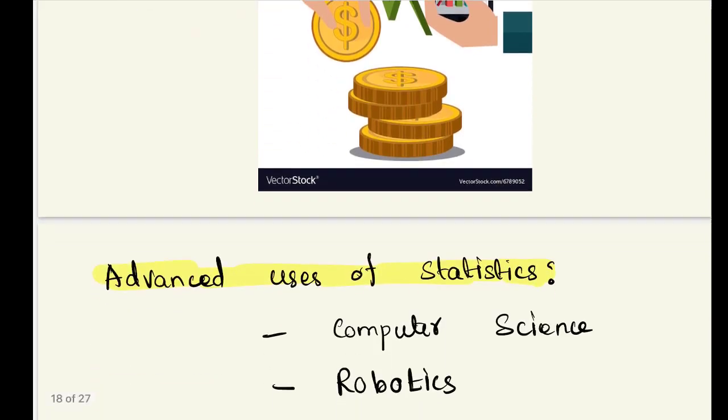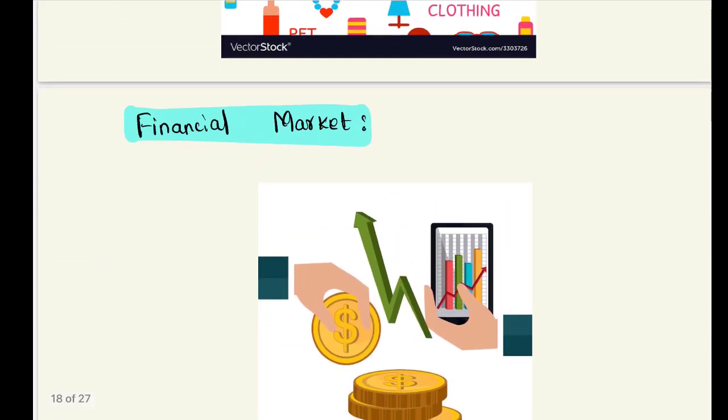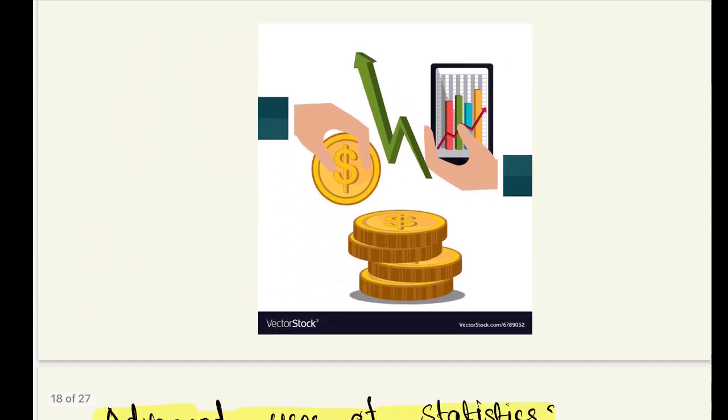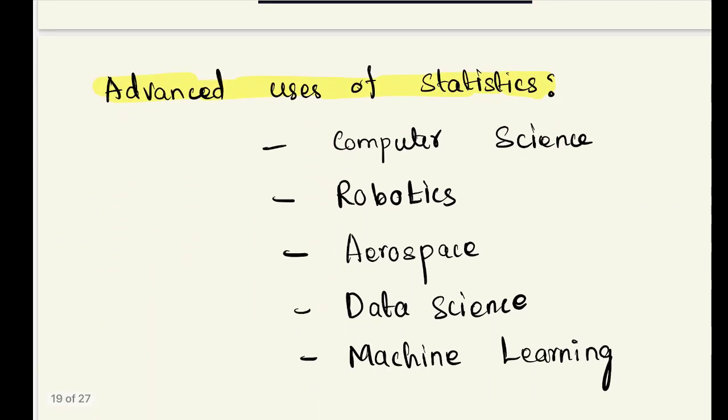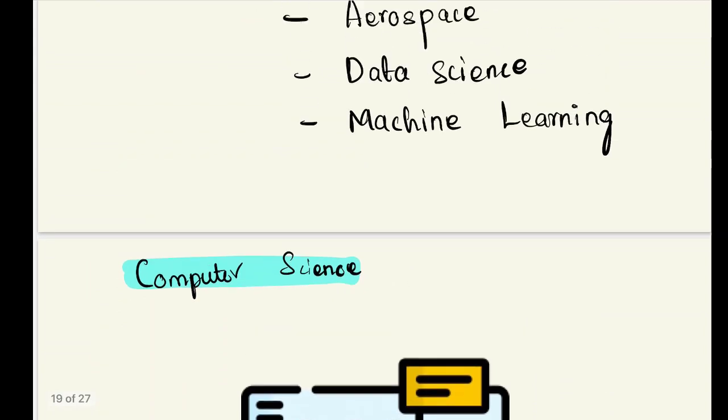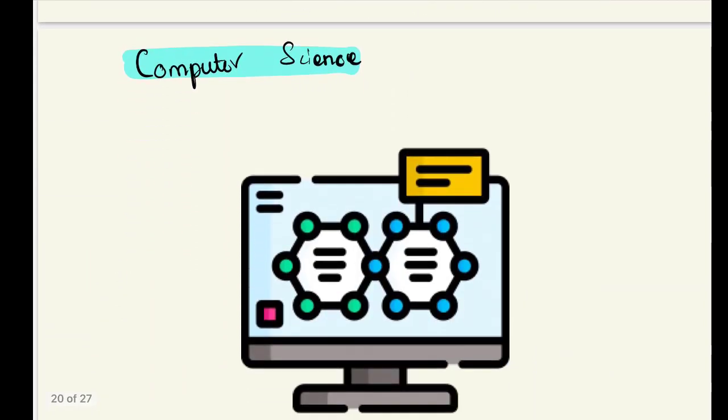These are some of the applications used in our daily life. Next, let's move on to advanced uses of statistics. Uses of statistics in computer science. In computer science, computer scientists need to concentrate on reporting the data, data acquisition and cleaning the data, and for data mining they are assigned to algorithm improvement and system efficiency. They are using statistics technology.